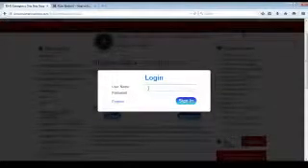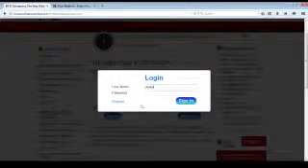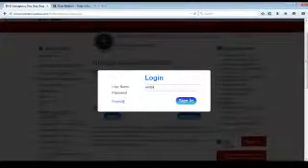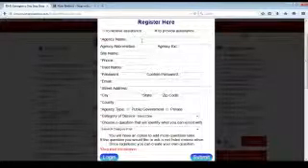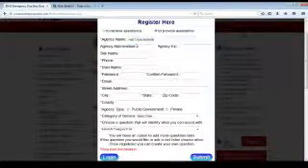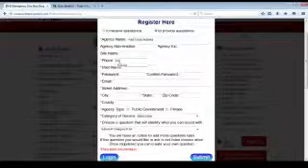But we're going to go ahead and log in as a vendor here. I'm actually going to create a vendor account. I'm going to register. Here's register for the user. We're going to go ahead and register here as an agency. We're going to do the Red Cross of Indiana. This information was from the database. I didn't know if the state needed it or not, so I just put it in there. We're going to say the phone number is 555-1212.